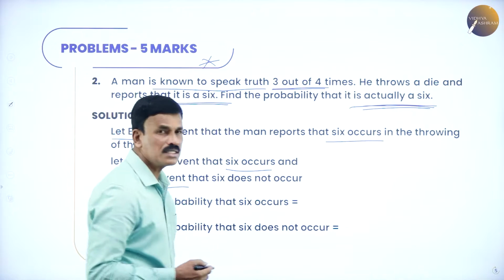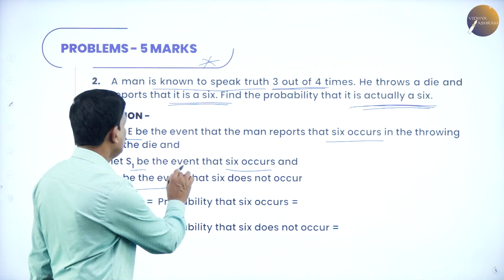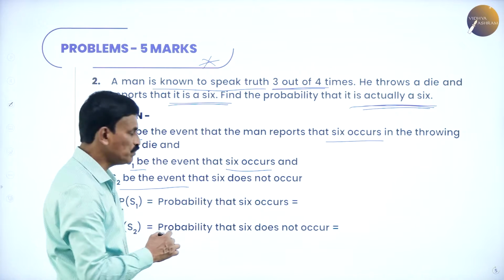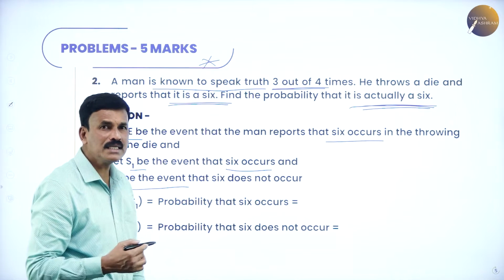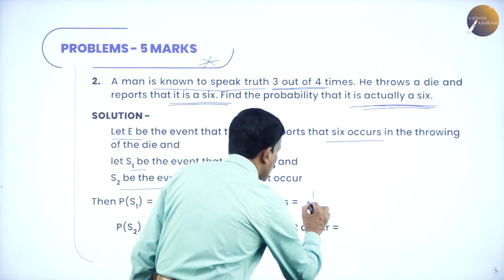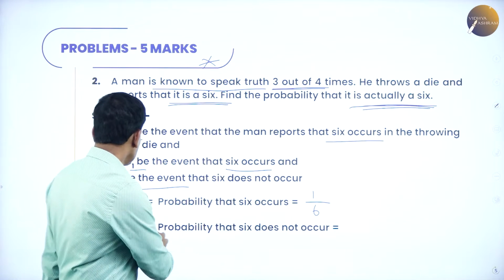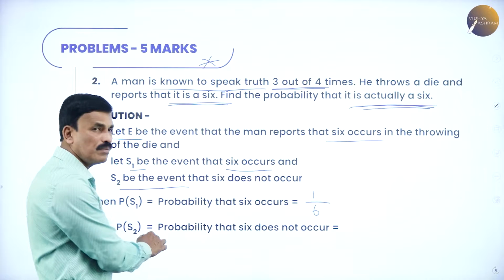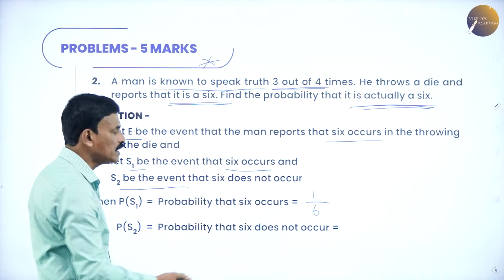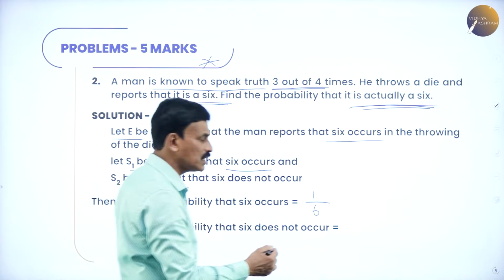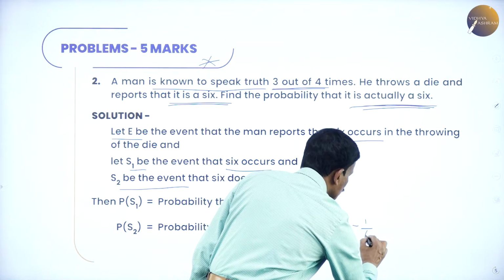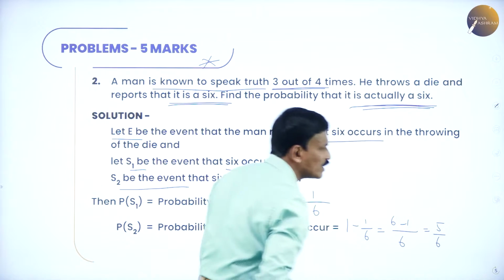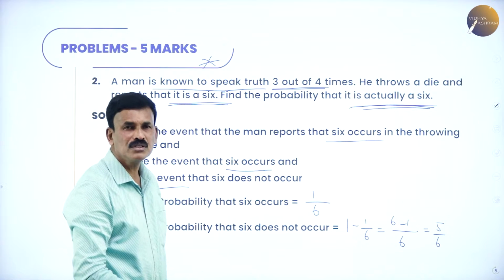Okay, now listen to me. What is S1? S1 is the event that a 6 occurs. So the probability of S1 is the probability that the 6 occurs, which is 1 divided by 6. And S2 is the event that the 6 does not occur, so the probability of S2 is 1 minus 1 by 6. Take the LCM, 6: 6 minus 1 by 6 is 5 by 6. Okay, these are the given values.